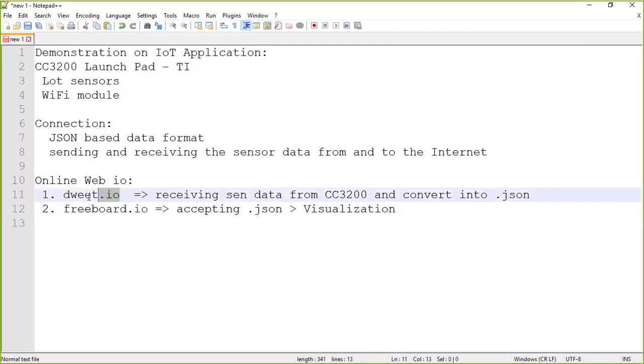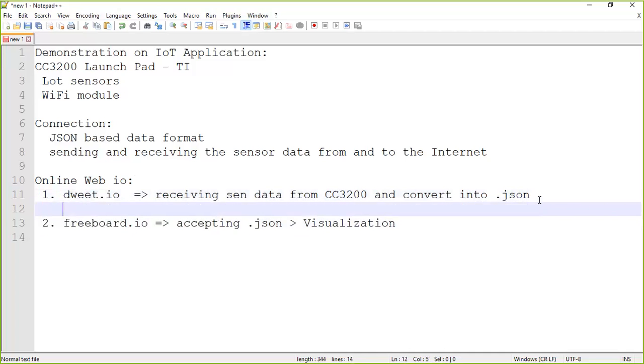Then it is not necessary to create any login for Dweet.io, but we need to have one more operation to be done with Dweet.io. It is called creation of a thing. Keep in mind, creation of thing, because as you know, Internet of Things is actually a combination of a cluster of different electronic components put together, and each and every electronic component must be in connection with either Wi-Fi or wired connection.